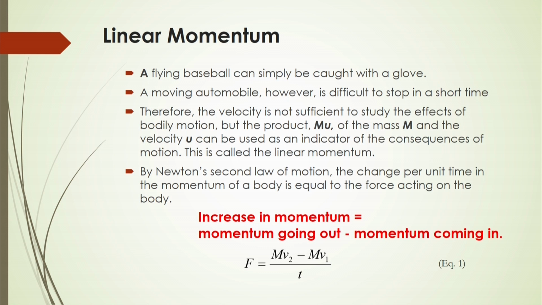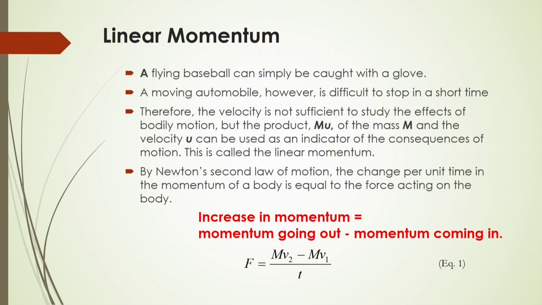Therefore, to represent this momentum, we cannot consider only the velocity; another factor gives you this momentum.